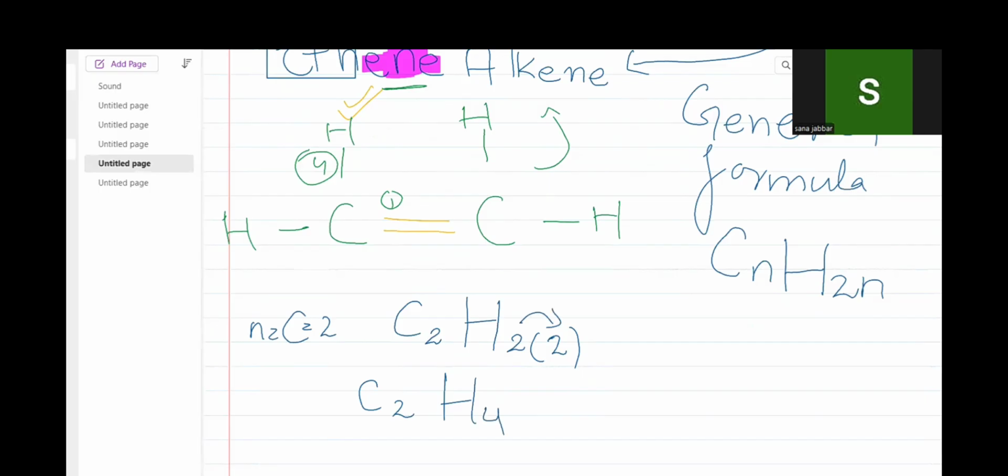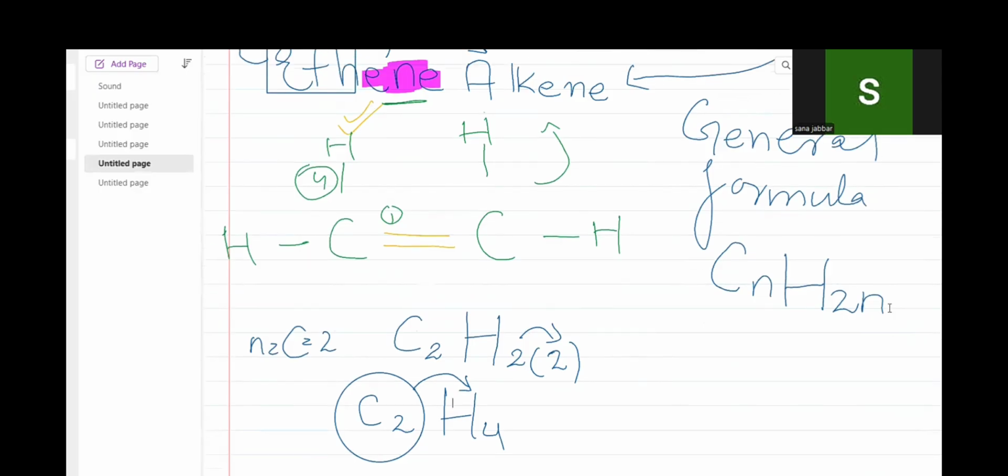It means when we have 2 carbon atoms, there will be 4 hydrogen atoms present. Look here, there are 2 carbon atoms, so here is the first hydrogen atom, second, third and fourth. This formula is a precise calculation of the hydrogen atoms, so we can easily find the number of hydrogen atoms present in an alkene.